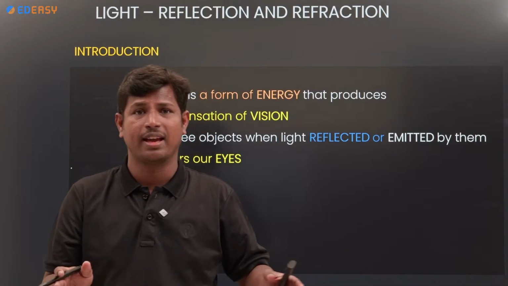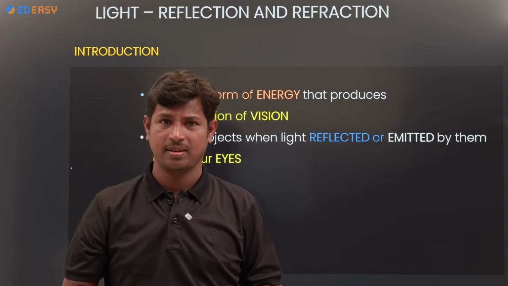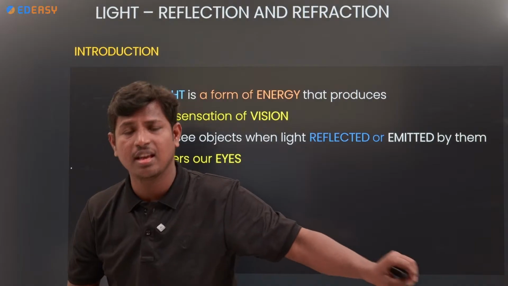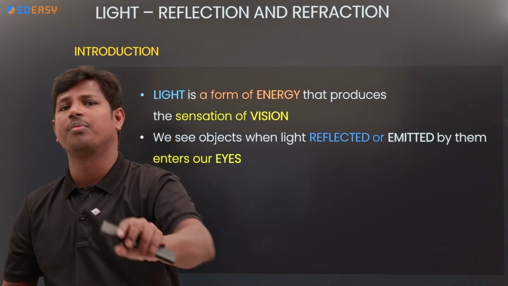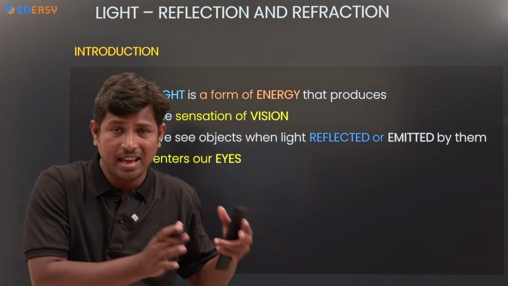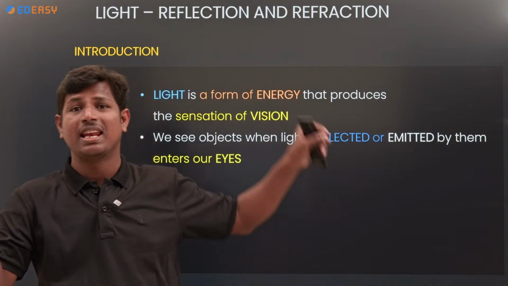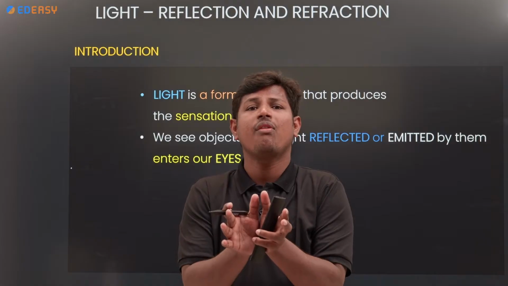If there is no light, we cannot see what is present beside us. Without light it's not possible to identify objects also. So light helps us see what is present around us. That's why light is a form of energy that produces the sensation of vision.